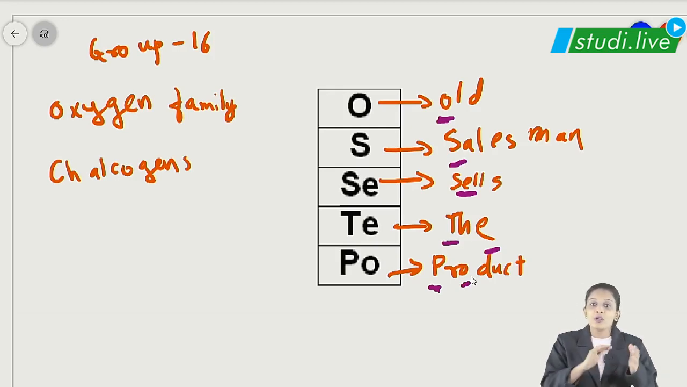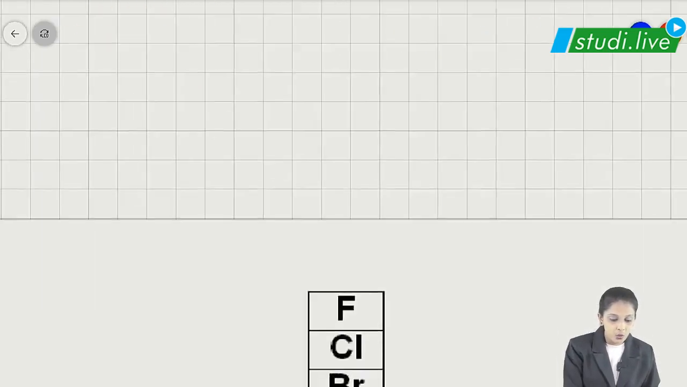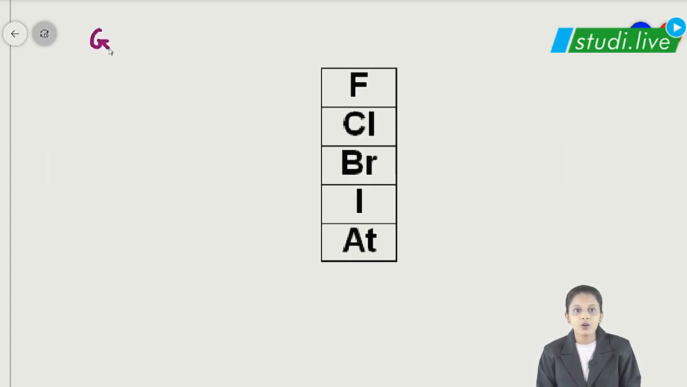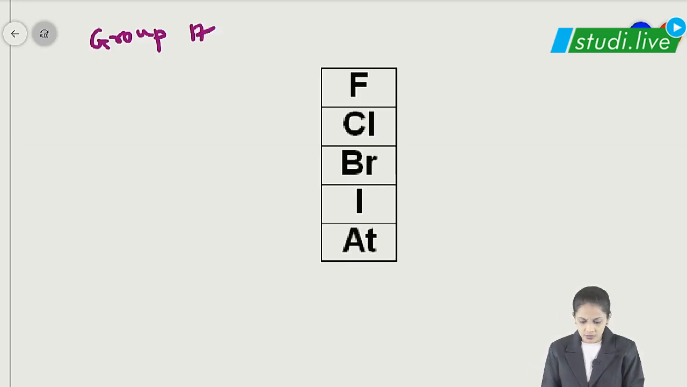Am I clear with this? So let's move on to our next group, that is group what students? Obviously group 17 elements, and trust me, they are very important because you have the whole chapter in your 12th standard, that's haloalkanes and haloarenes. So for that you need to remember the halogen series. These are called group 17 elements, and obviously fluorine is its first element. So we are going to name it fluorine family, or apart from that, they are mainly called halogens.